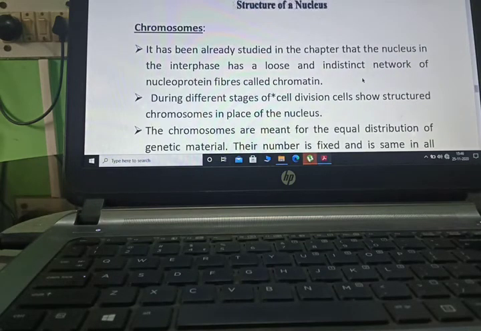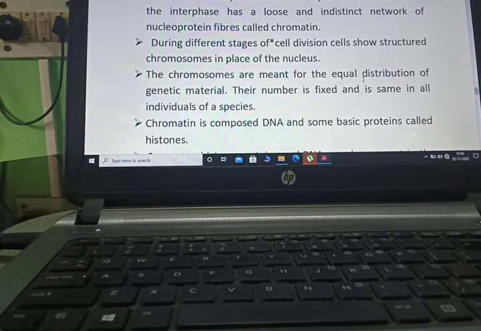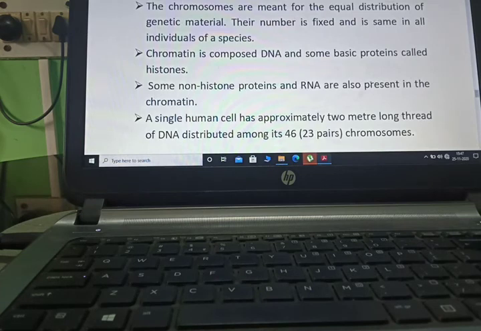Now we are starting with the chromosome. It has been already studied in the chapter that the nucleus in the interphase has a loose and indistinct network of nucleoprotein called chromatin. During different stages of cell division, cells show structures called chromosomes in place of the nucleus. The chromosomes are meant for the equal distribution of genetic material. Their number is fixed and is the same in all individuals of a species. Chromatin is composed of DNA and some basic protein known as histone. Some non-histone protein and RNA are also present in the chromatin.